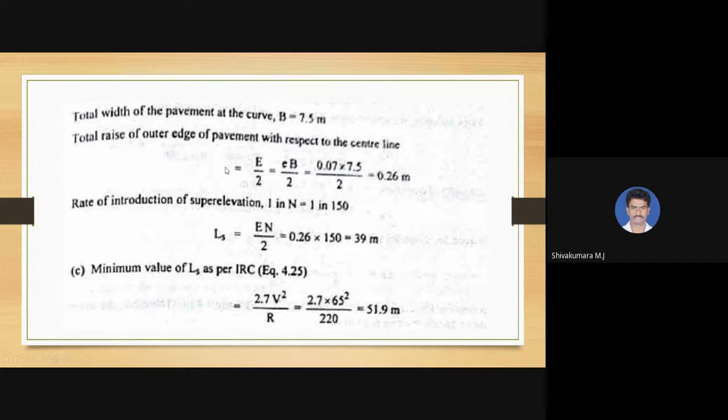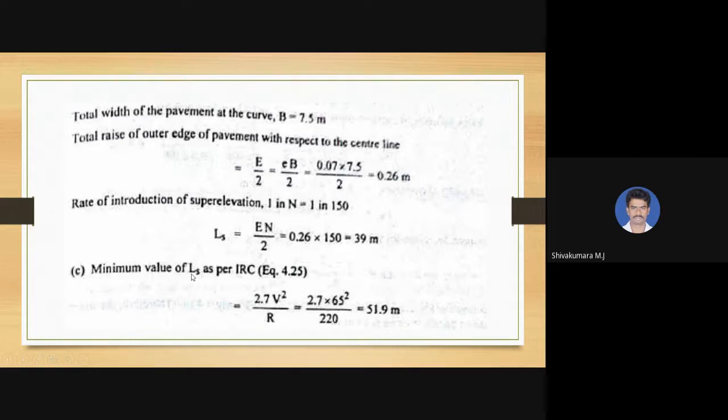The rate of introduction of a super elevation is 1 in n. In the question itself 1 in 150 is given, so the value of n is 150 here. So length of transition curve equal to capital E into n divided by 2. Capital E is 0.26, already calculated, into the value of n, 150. So we will get 39 meters.